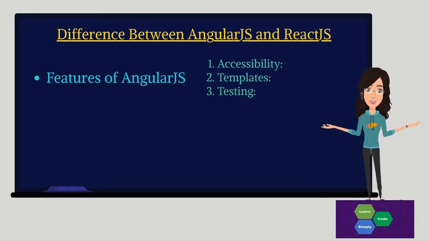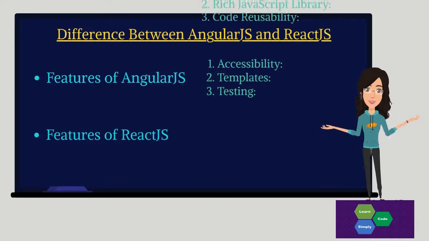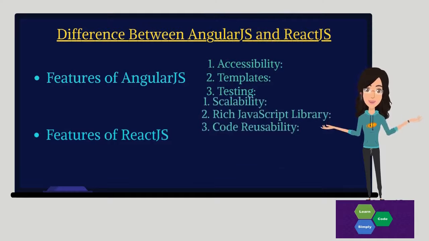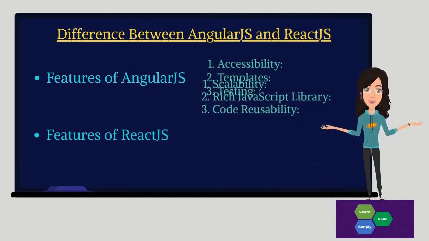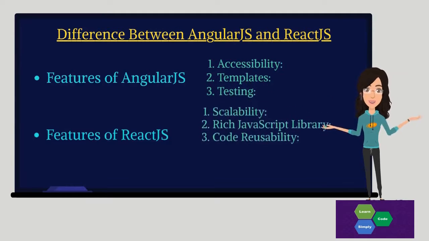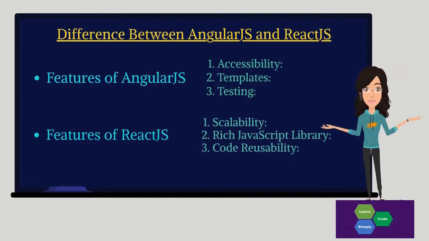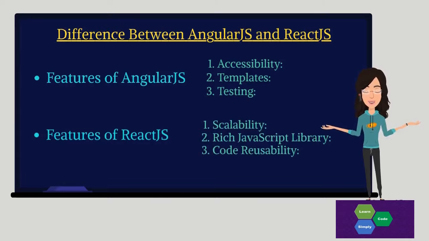So let's see the features of React.js. First is scalability. It is reasonable for enormous scale applications because of its adaptable structure and scalability. Second is a rich JavaScript library. Developers from everywhere throughout the world are contributing extensions to include significantly more features. And the third is code reusability. It enables developers to reuse code components of different levels while working on the project.